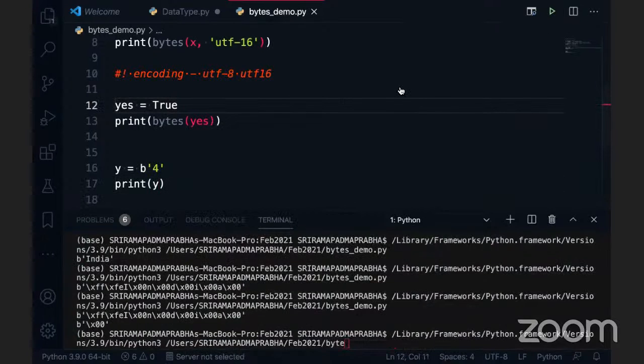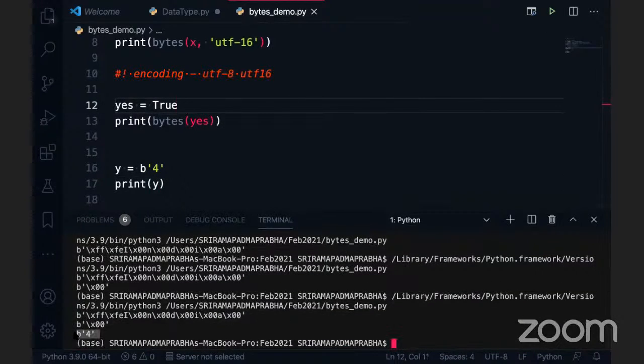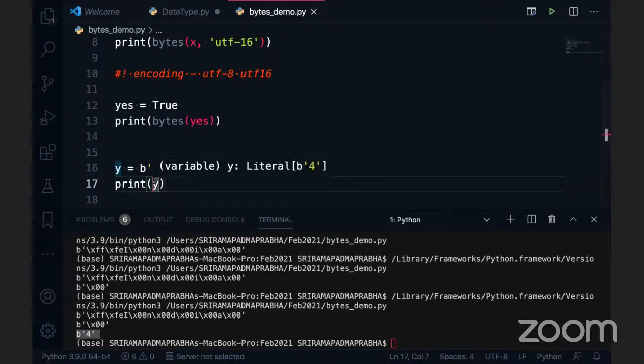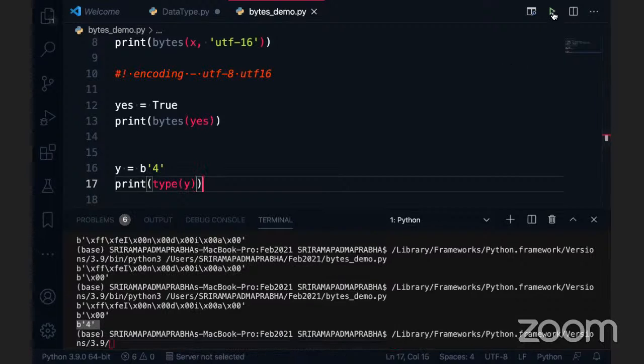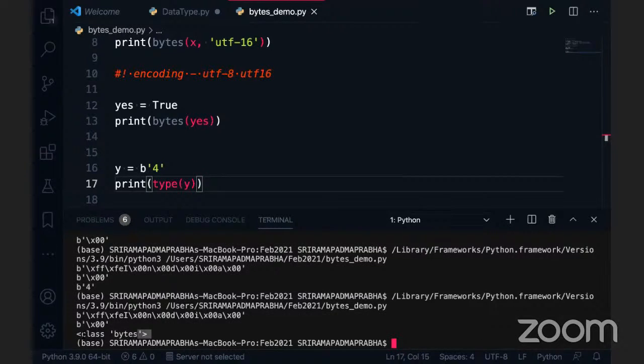You can see we got b of 4. It is a conversion. But what is the proof that this is converted to bytes? We can use the type function here and execute this, and you see it is class bytes.